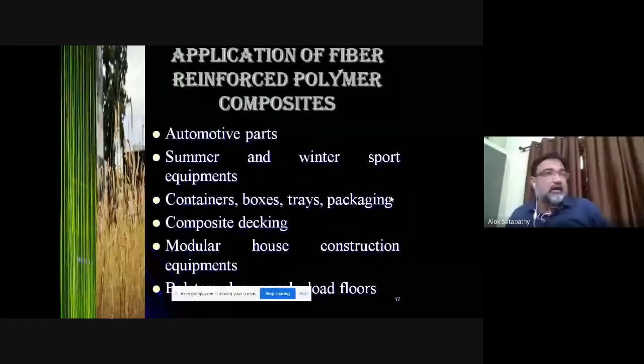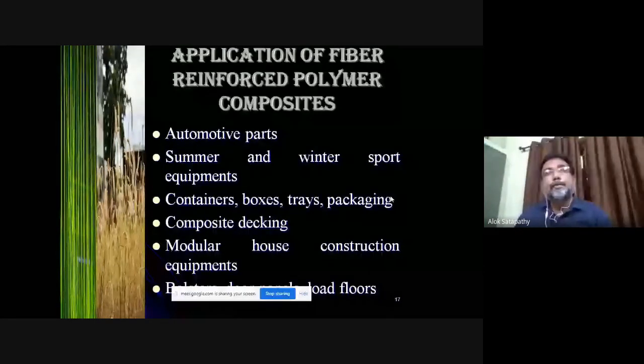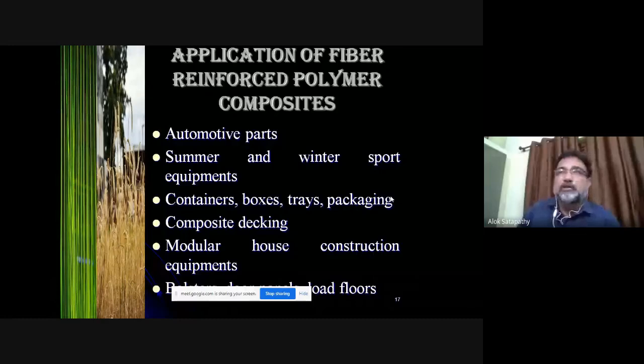Some of the general applications. There are innumerable applications, but I would cite some general applications of FRP composites, or fiber reinforced polymer composites, made up of green fibers. They are used in various automotive parts. If you look at the dash of a Maruti car, that is nothing but a green composite. It's made up of sisal fiber. Sisal is a plant very widely found in the eastern part of India.